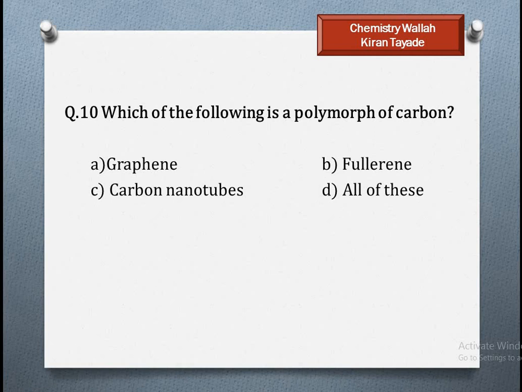How many allotropes of carbon are there? There are 5 allotropes of carbon: graphite, diamond, fullerene, graphene and carbon nanotubes. So A, B, C given here are also polymorphs of carbon. So option D, all of these, is correct, because A is correct, B is correct and C is correct. All of these are polymorphs of carbon.